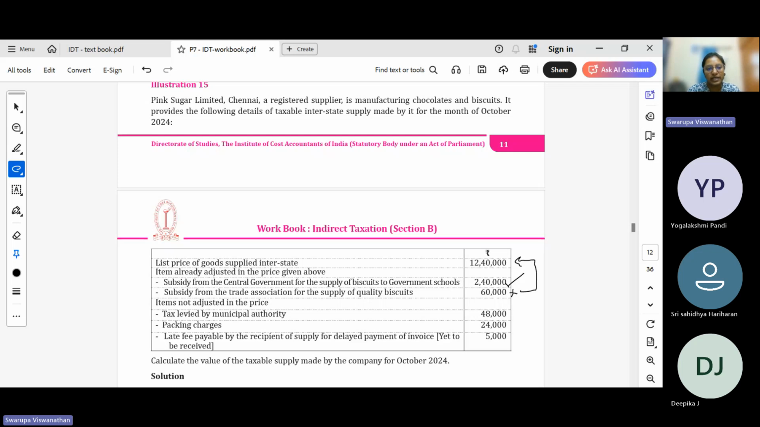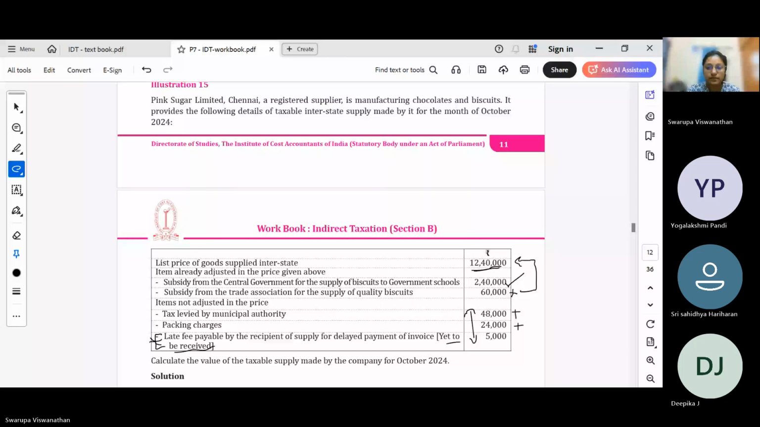Items not adjusted in the price: tax levied by municipal authority. So this price does not include these items, so we need to add them. Packing charges, we have to add. Late fees payable by the recipient for the delayed payment of the invoice is yet to be received. So in case of late fees, interest, penalty, what is the time of supply? Time of supply is the date of receipt. Okay, so it is yet to be received. Because it is yet to be received, currently in the value of supply computation, we will not include this.